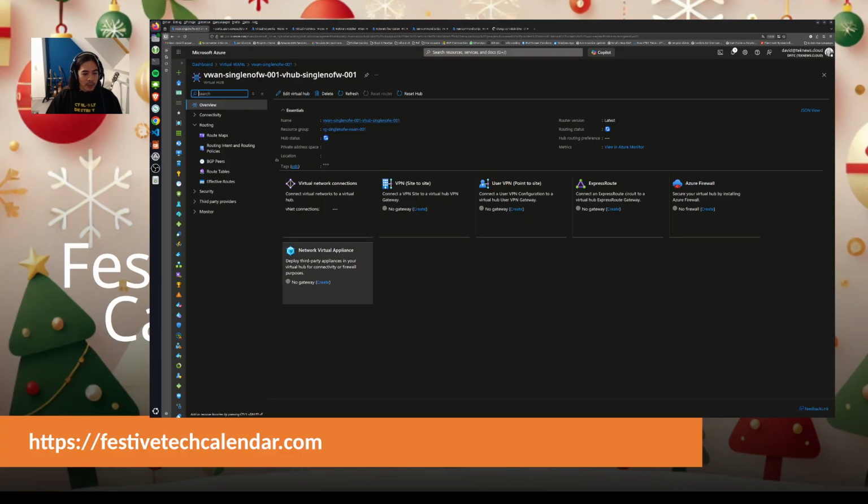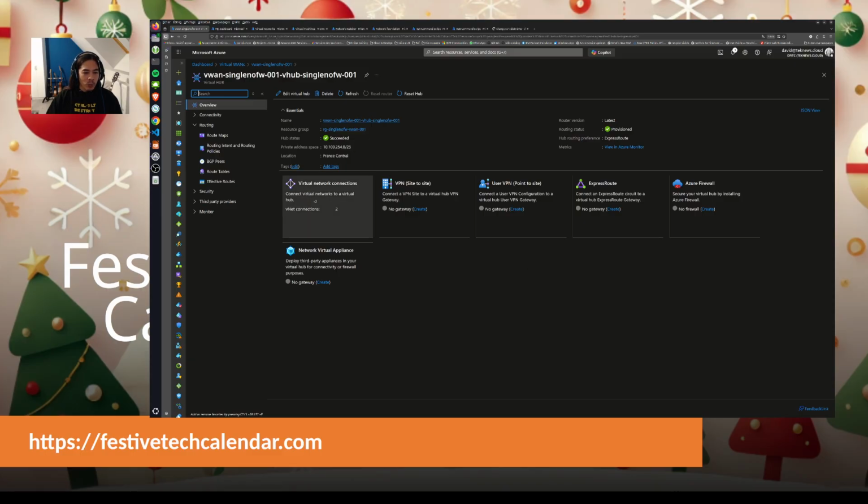Okay, let's switch to the configuration of our virtual hub. So here we are on the virtual hub. We can see that we have the routing status configure. Just on this point, we can see that we can reset the hub. If we want, it would reinitialize the configuration. And if it happens one day to you, you will eventually have this reset router option available if the routing status is in the failed state, which can sometimes happen. I have not seen that very often, but it can happen.